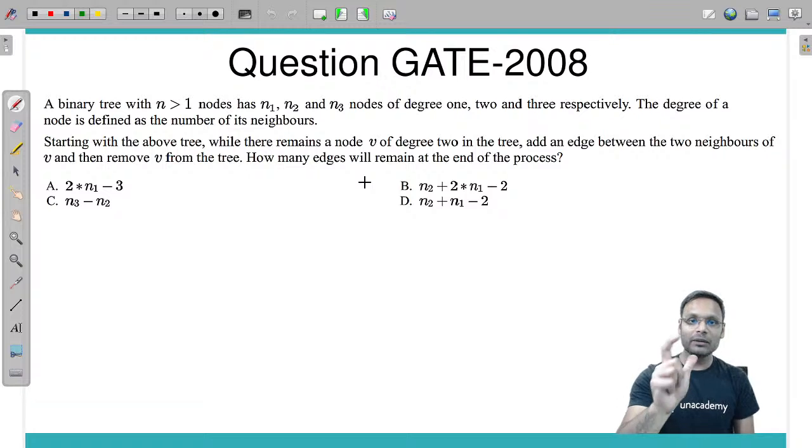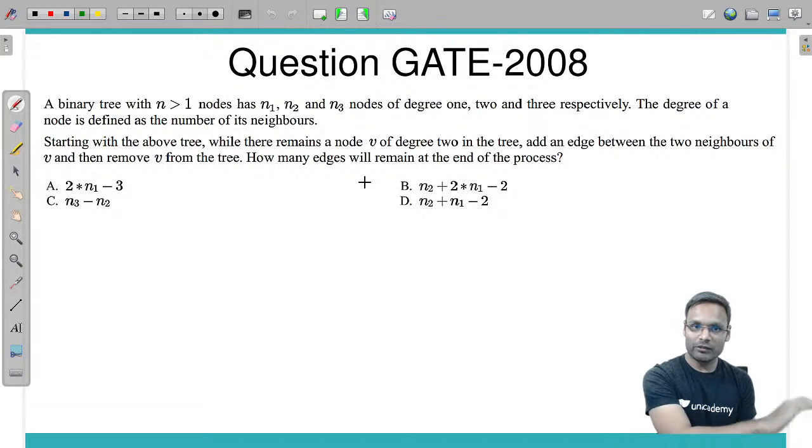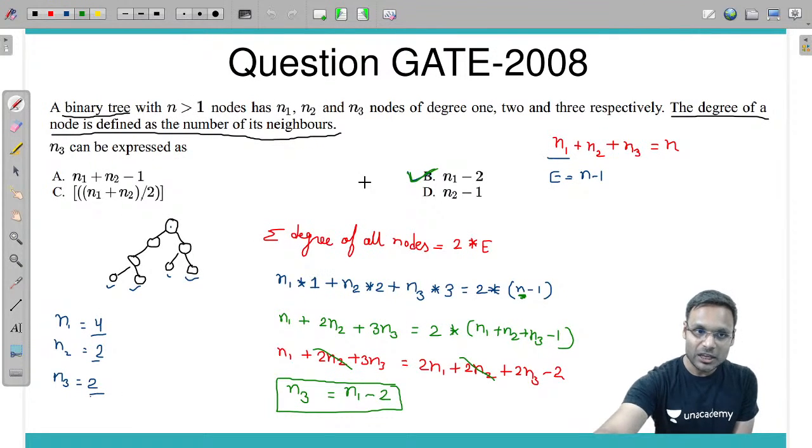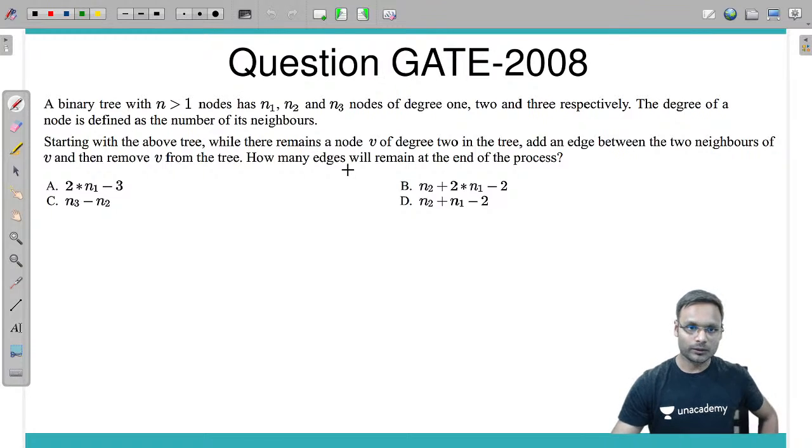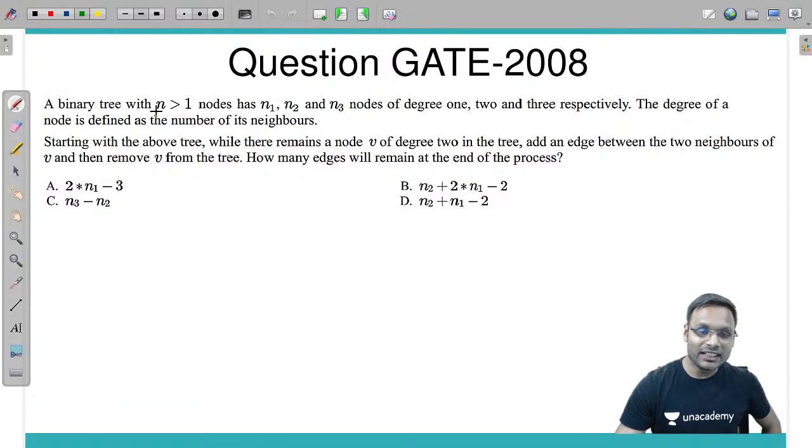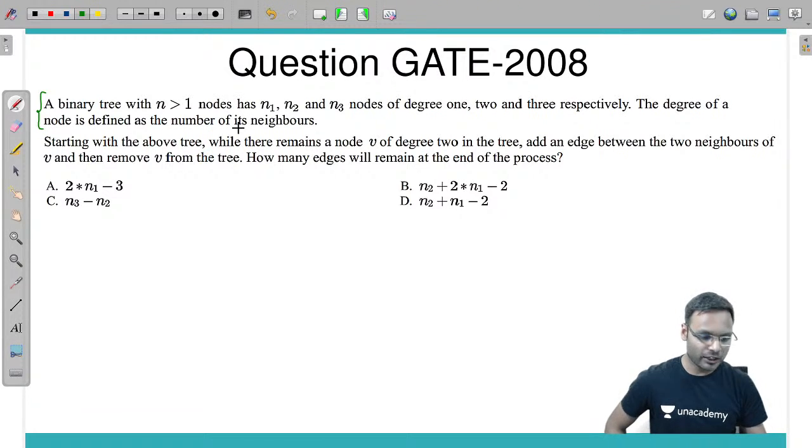The next one is a little bit of a variation on the same one. So based on what was given previously, we have something more. A binary tree with n greater than 1 nodes has exactly the same: n1, n2, n3 nodes of degree 1, 2, 3. Fine. Now, next is what? Starting with the above tree.